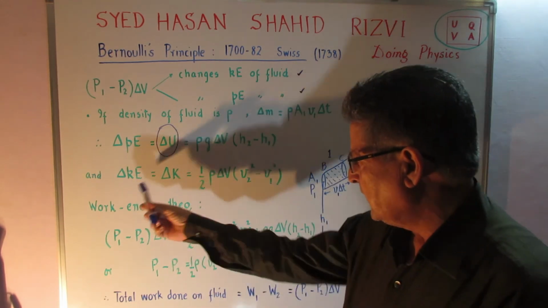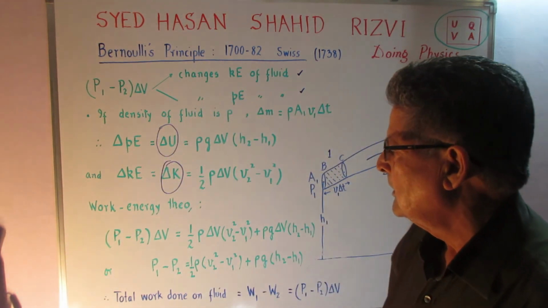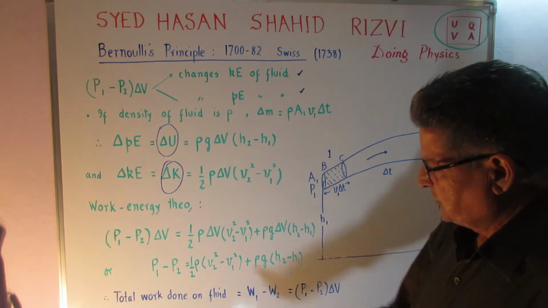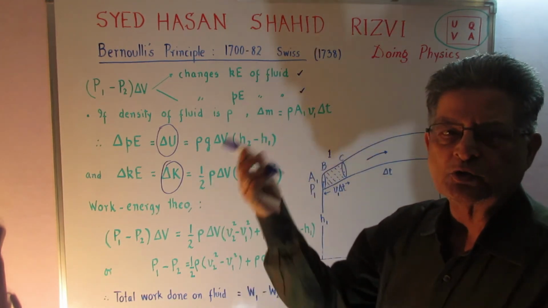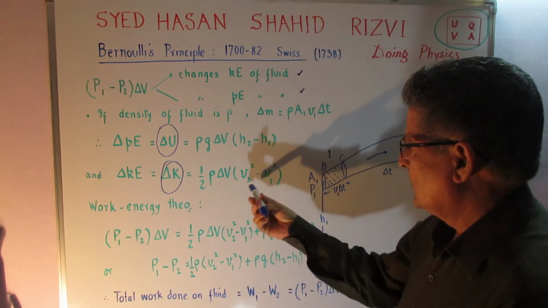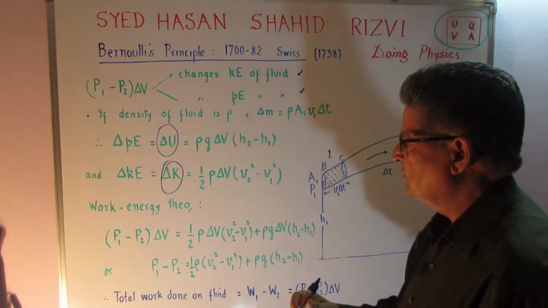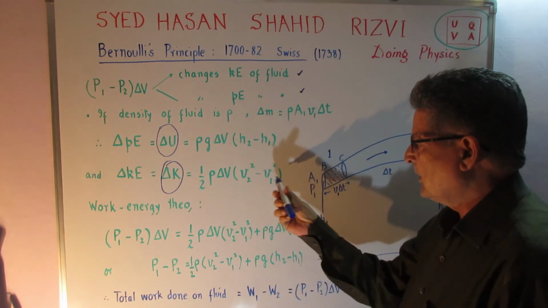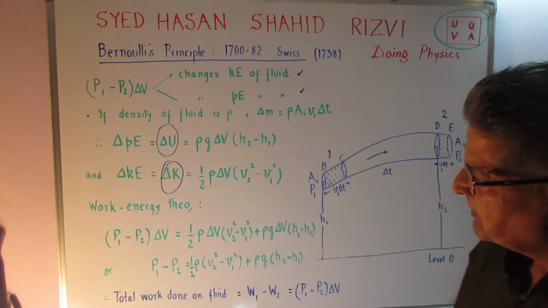And the change in the kinetic energy, which I write as delta K. This is the symbol that normally we use. This is equal to half mv square, one minus the other. So it is half rho delta V, which is the mass, times v2 square minus v1 square, the velocity at the other end minus the velocity at this end.